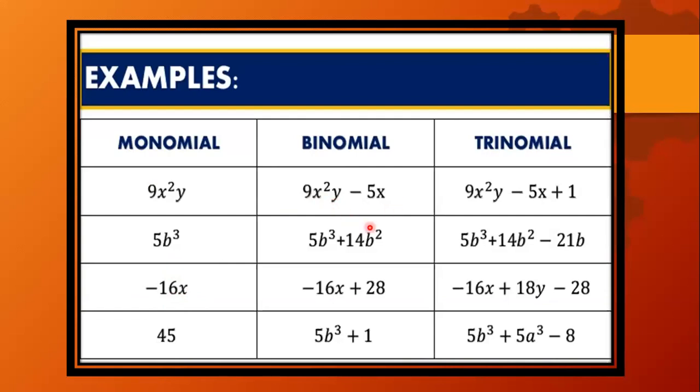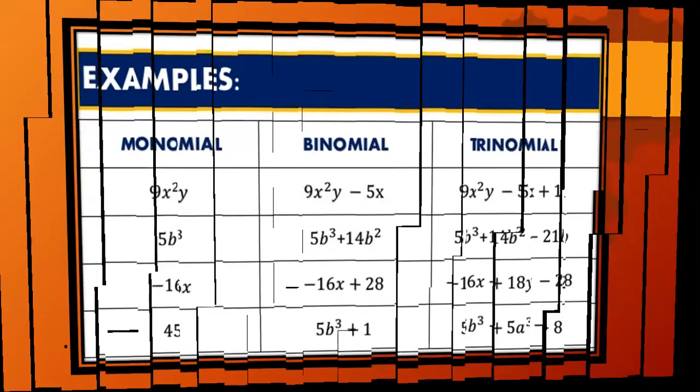Binomial, we can clearly see there are two terms and there is an operation indicated in between the terms. Trinomial, 1, 2, 3. Here you can see we have three terms. I hope the concept of monomial, binomial, and trinomial is clear to you. Would you like to ask any question? You can write. Okay, thank you.